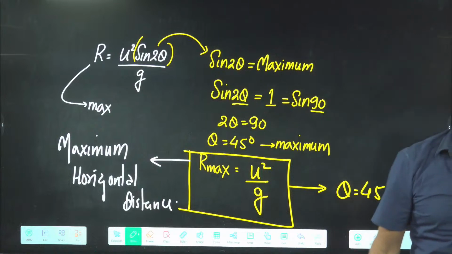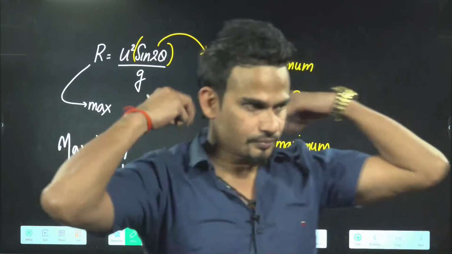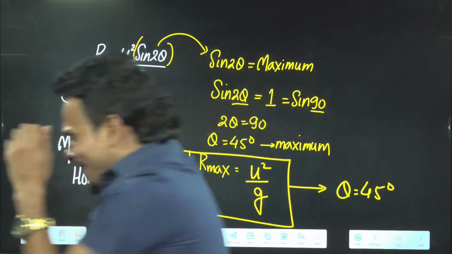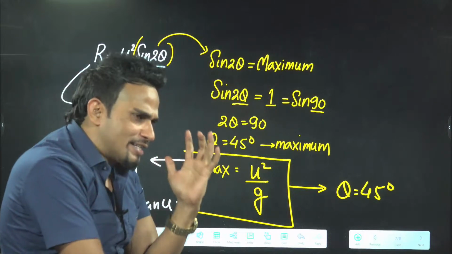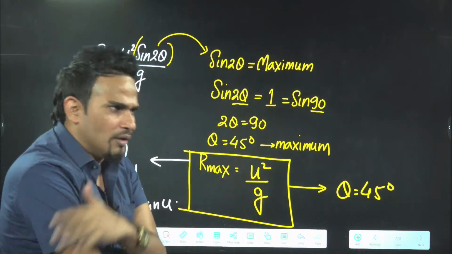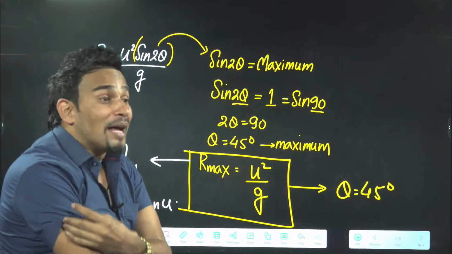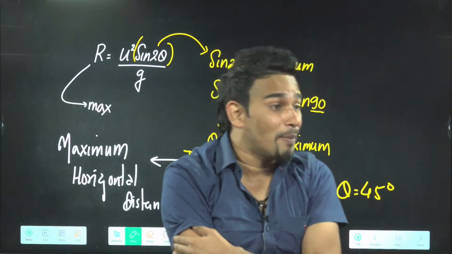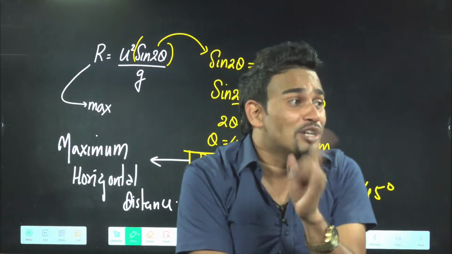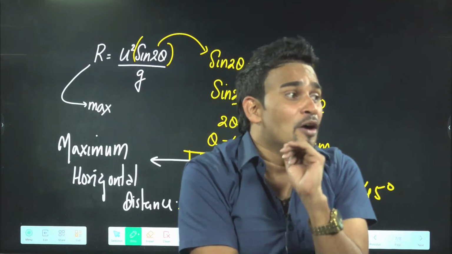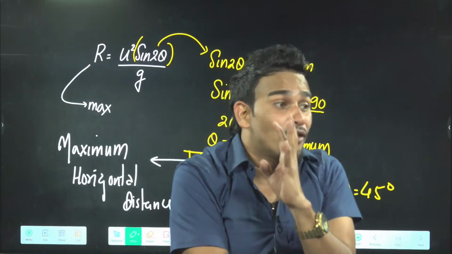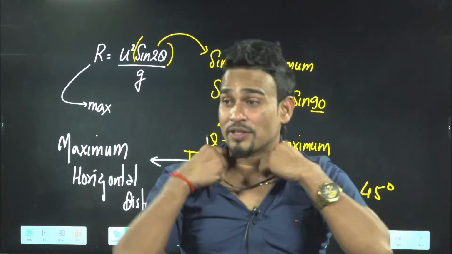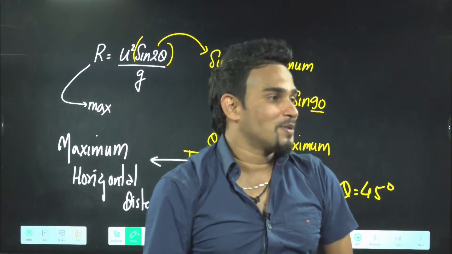So this is the first special property of range. Tell me, what is the maximum possible horizontal distance up to which we can throw any ball? U square by g. For this, in order to achieve this, what should be angle of projection? 45. And you know why this 45 comes?